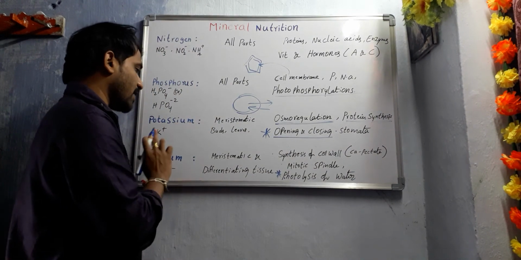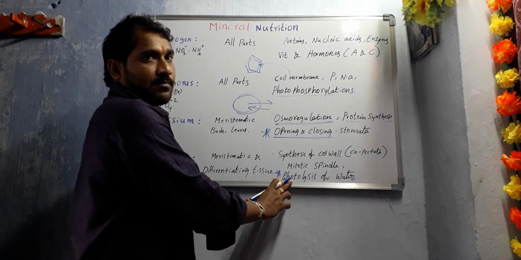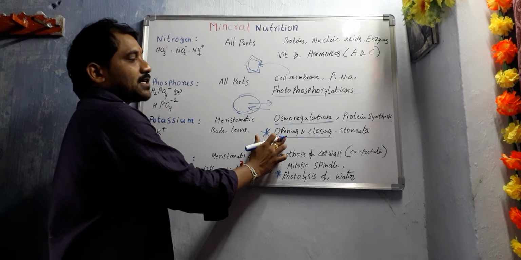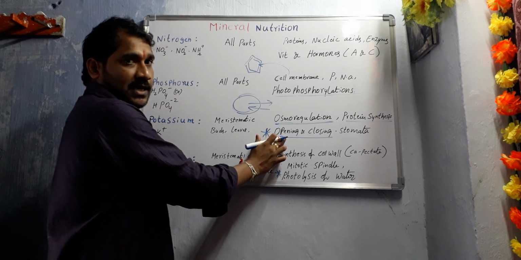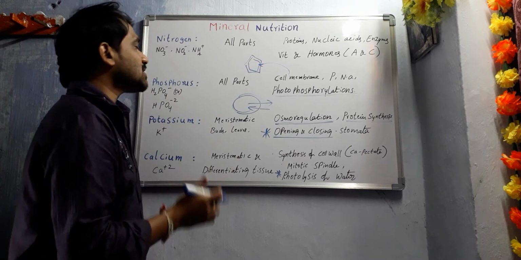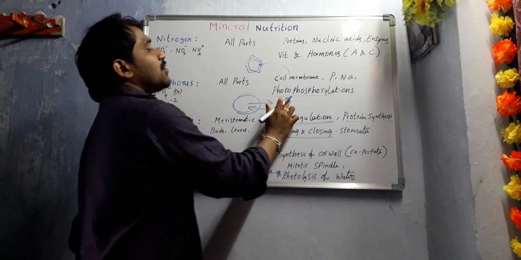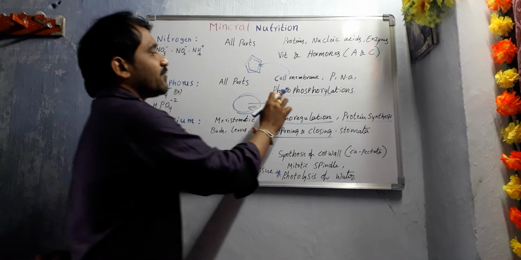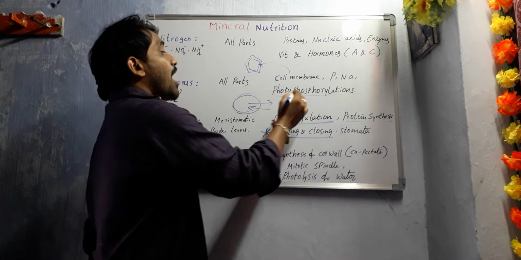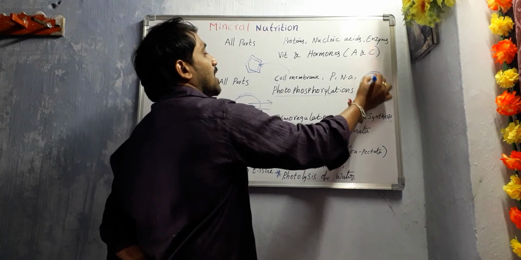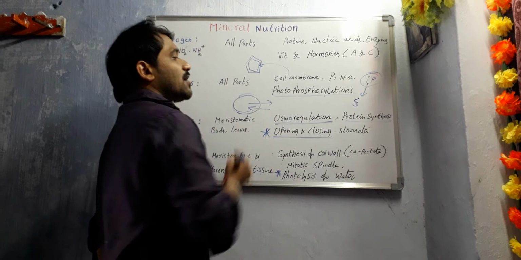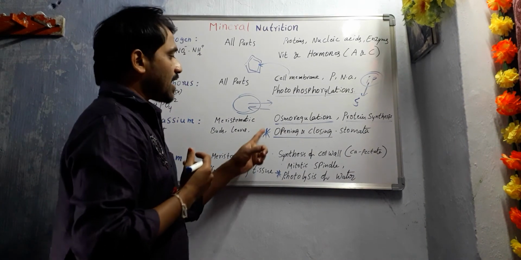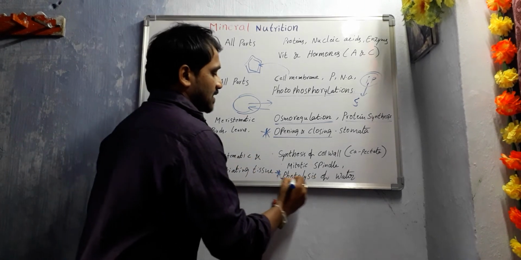Photolysis of water is the major function of calcium. The opening and closing mechanism of stomata is the major function of potassium. Photophosphorylation is the major role of phosphorus. What happens in photophosphorylation? Addition of inorganic phosphate to the substrate takes place during photophosphorylation, under the influence of ATP, right?